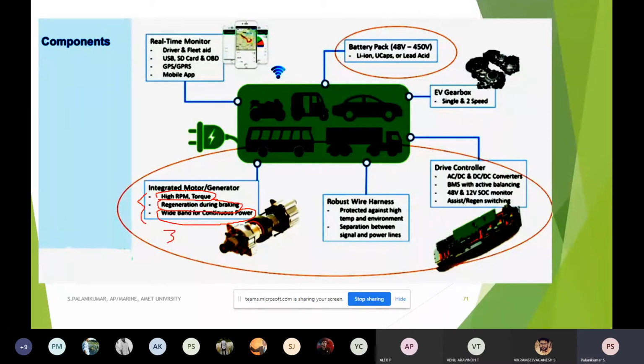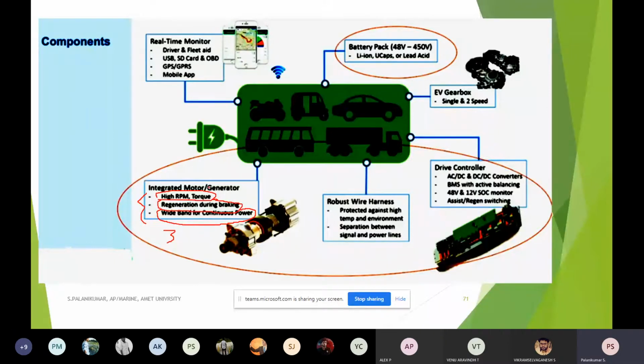That is high RPM and torque. RPM is nothing but revolutions per minute. That is usually what we call speed, the rotational speed of a motor, with a high torque. And regeneration during braking.